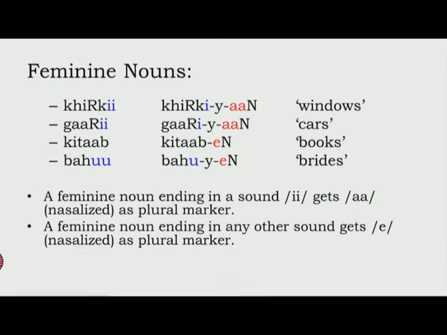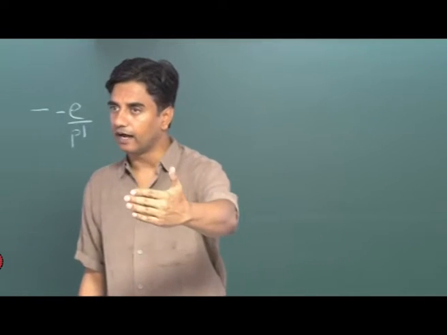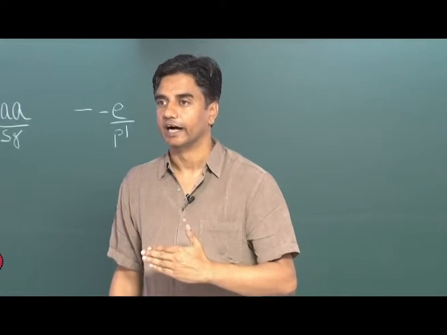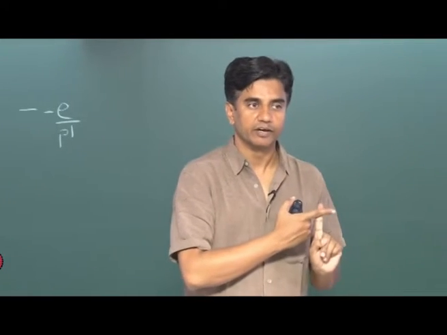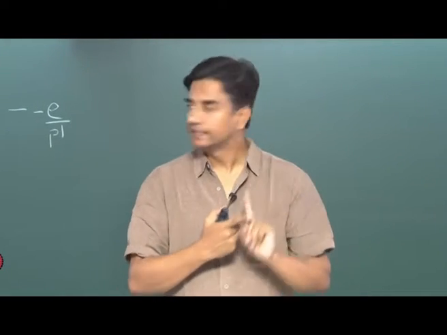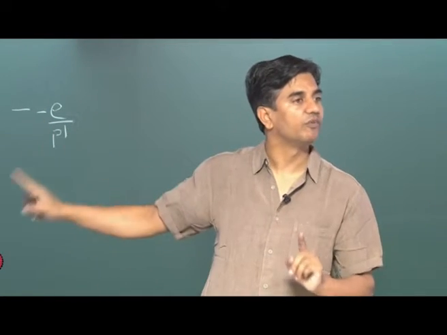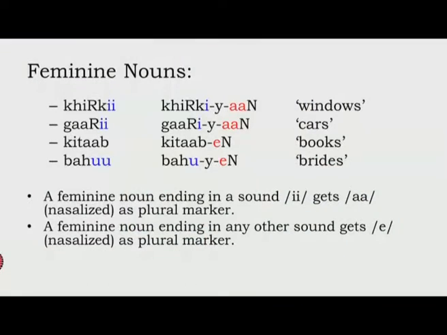If we are talking about masculine nouns, either they end in a or they don't end in a. Please pay attention to the second part. We are not saying they end in a consonant or a vowel or a particular type of consonant or vowel. Nothing of that sort. We are only saying one type of masculine noun ends with a and the other type does not end in a.